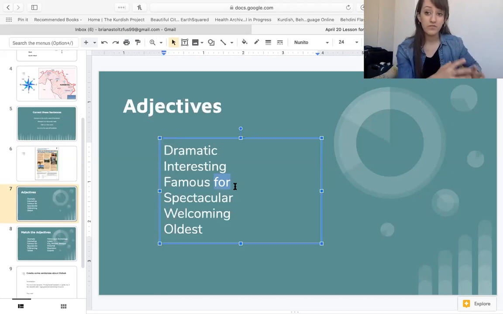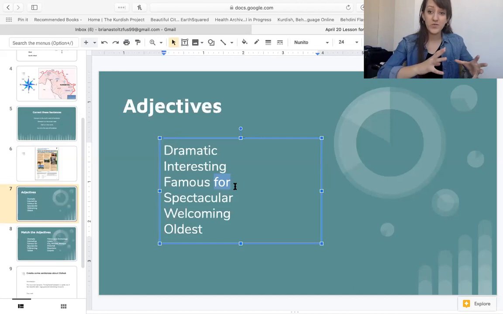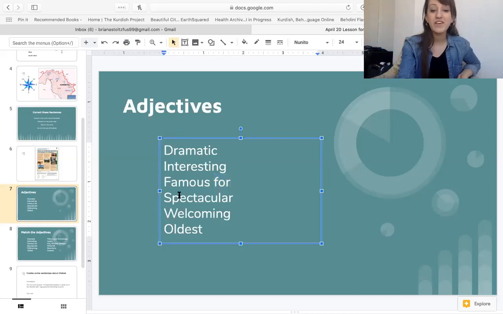Erbil is famous for museums. Kurdistan is famous for carpets. Duhok is famous for mountains. Repeat after me, famous for. Famous for. This word is spectacular.